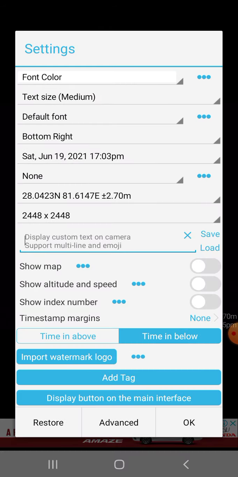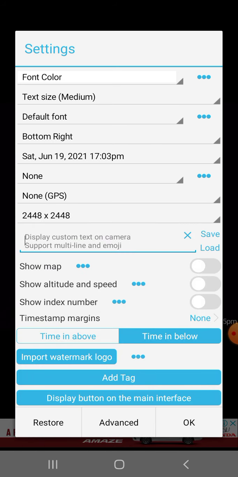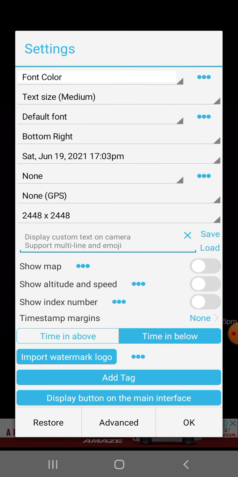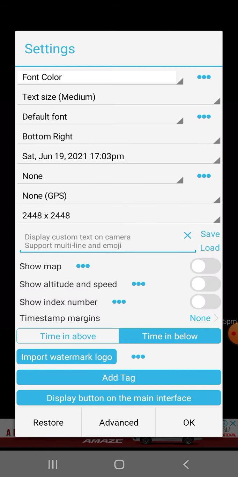It is showing the GPS on. Make it off. GPS non GPS. Okay, now it's the date. If you want to change the date position, you can also make it bottom right, bottom center, and so on. I prefer bottom right. Just okay then.